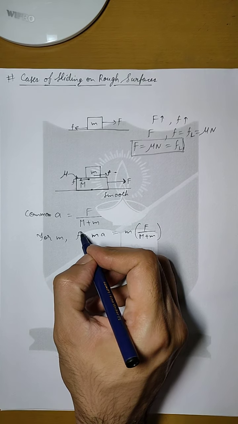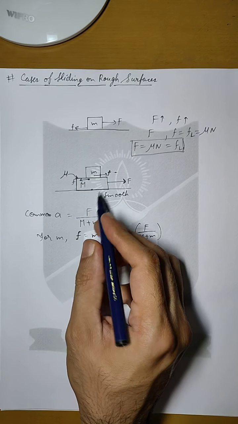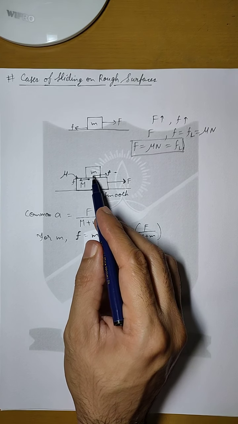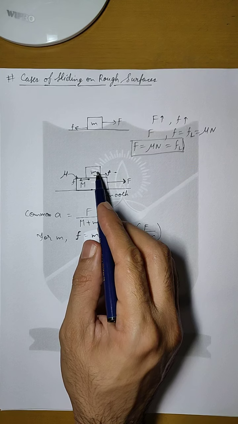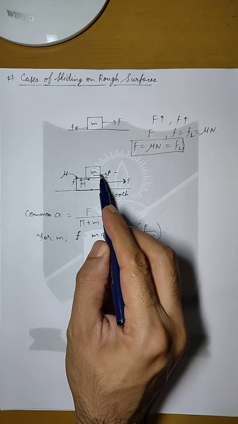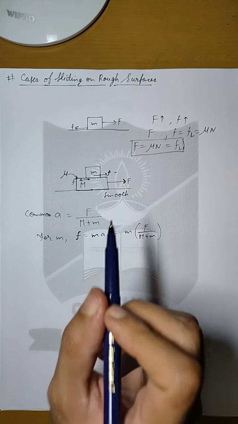Now if this force of friction approaches the value of limiting friction, that means at that particular value of friction, the upper block will start sliding over the lower block.